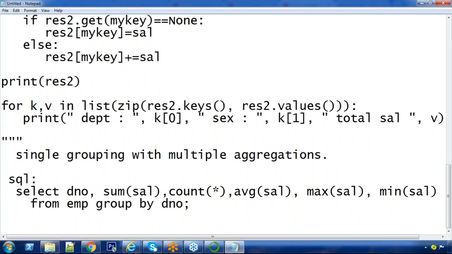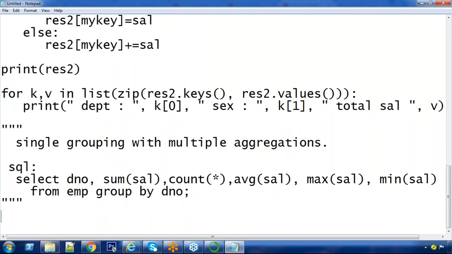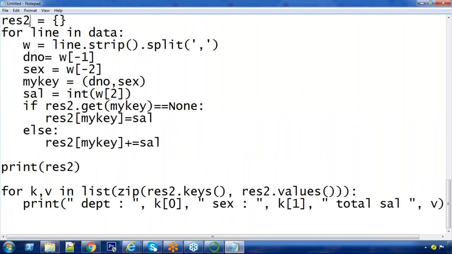Now at this moment the number of aggregations is more than 1, but still grouping by a single column only. For this I am writing the equivalent code. Result 3 this time I am taking. We want only department number, no need for sex.